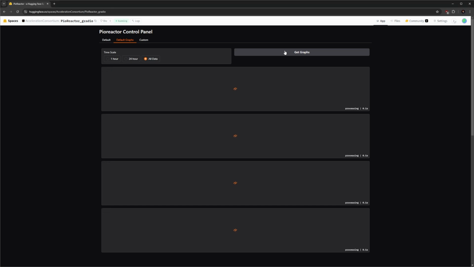We can also go to the graph panel to get info about the data that we have collected.